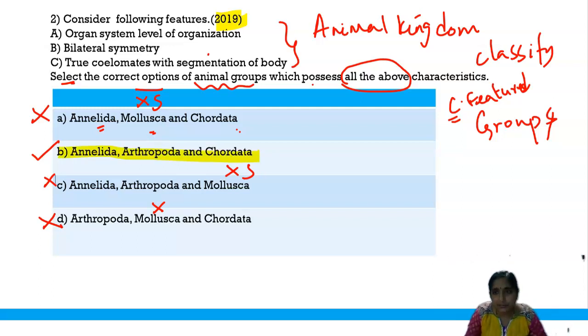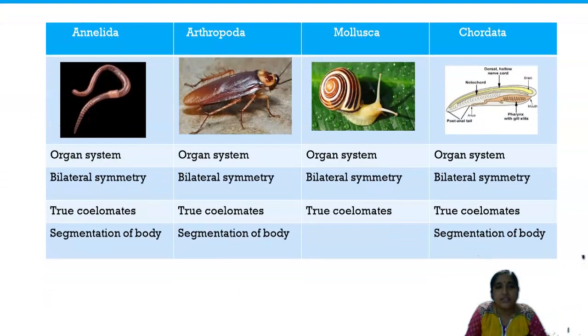Let me explain a bit. If you see the annelids, what is the most significant feature you see in them? The significant feature is that they have these ring-like structures. You see the earthworm. They have segmentation of the body, which you don't have in mollusks. That is why mollusks don't have segmentation. You see the snail, isn't it? You don't see the segmentation. That is why the mollusk is not the correct answer.